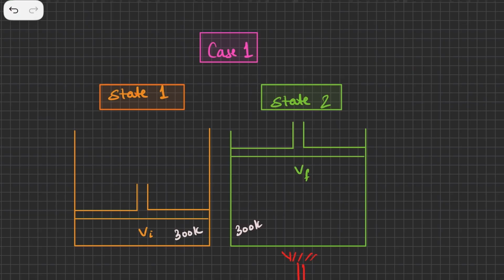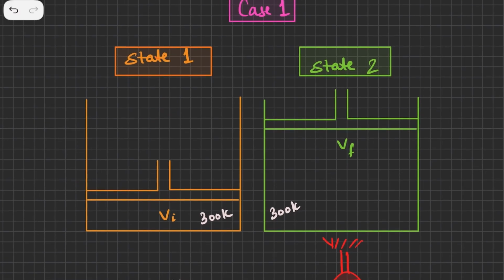So in case 1, I'll just quickly explain this. Let's say we have a container, and this container is fitted with a massless, frictionless piston. So there is no friction between the walls and the piston, and it's massless, so we are going to consider the mass to be negligible. It is initially at some volume Vi, and let's say the temperature is 300 Kelvin, some constant temperature. I had to take some temperature, so I have taken 300.